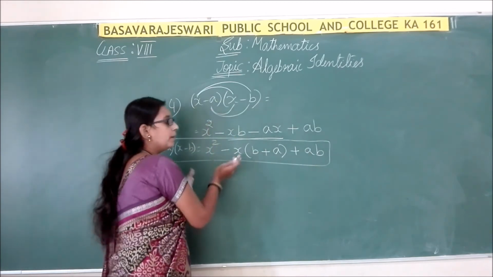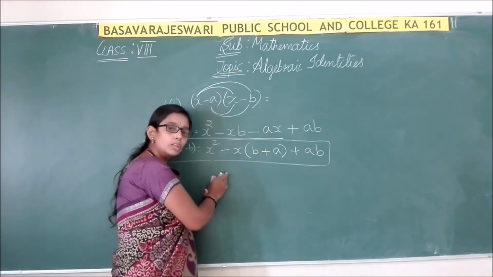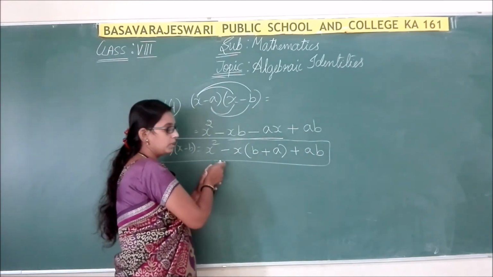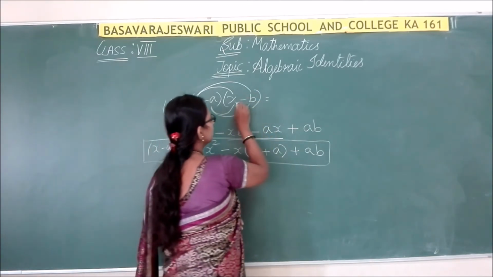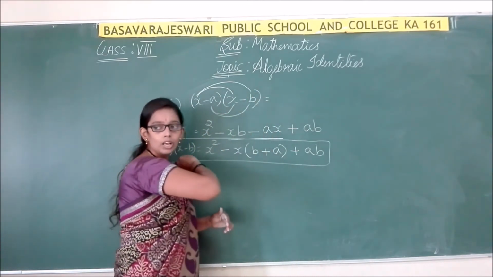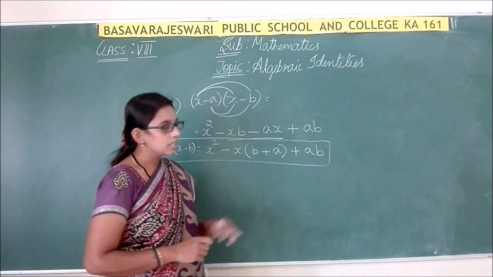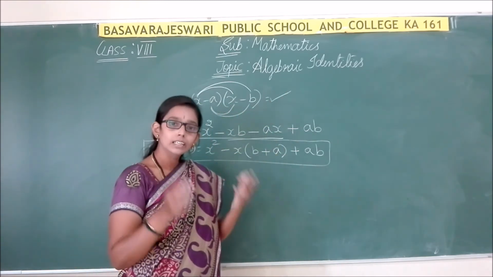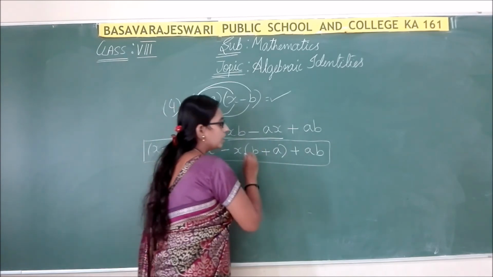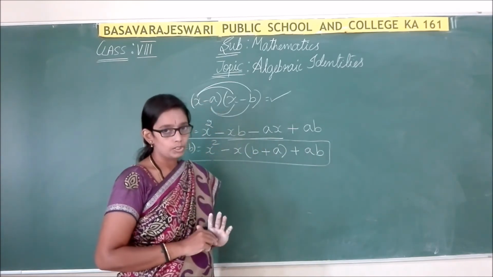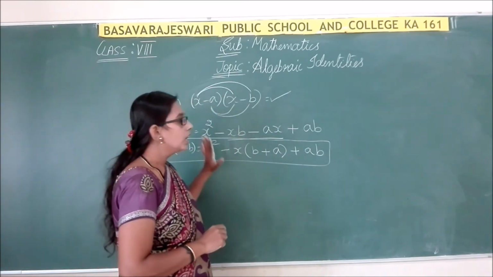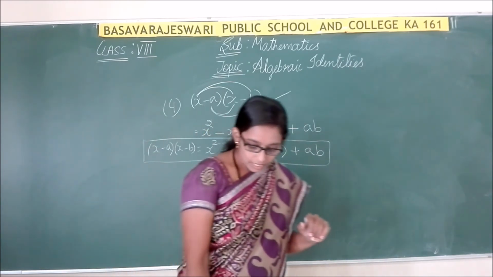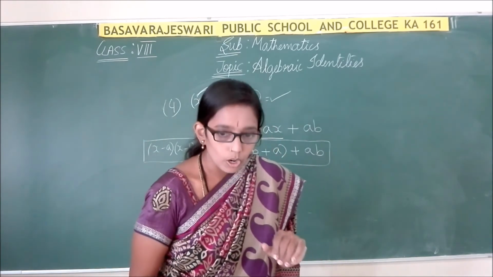So this is a ready-made formula for us. If you substitute the values given in this formula, you are going to get the answer. You can also multiply by this method and get the same answer, but multiplying will take time. So here substitution can reduce time consumption. So these are the uses of identities. Okay. Now let us solve a solved example.